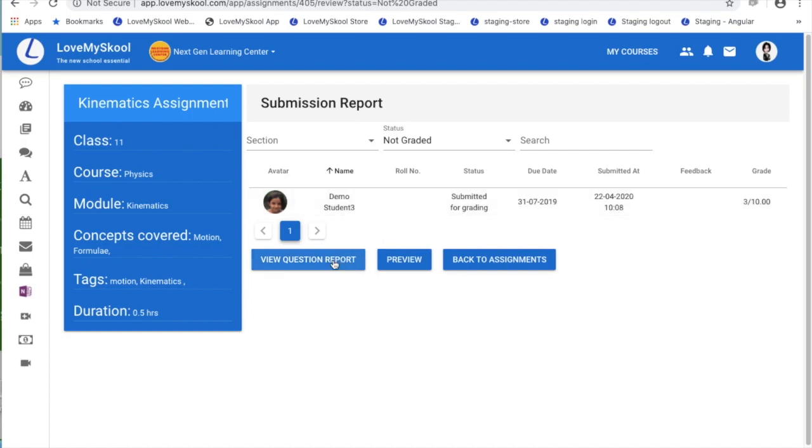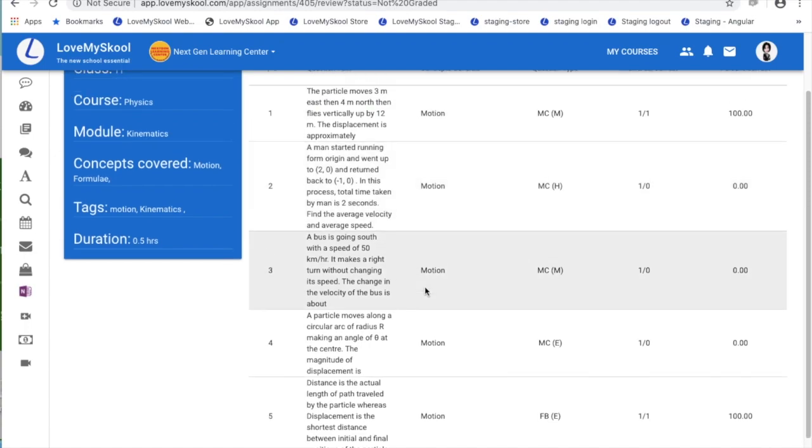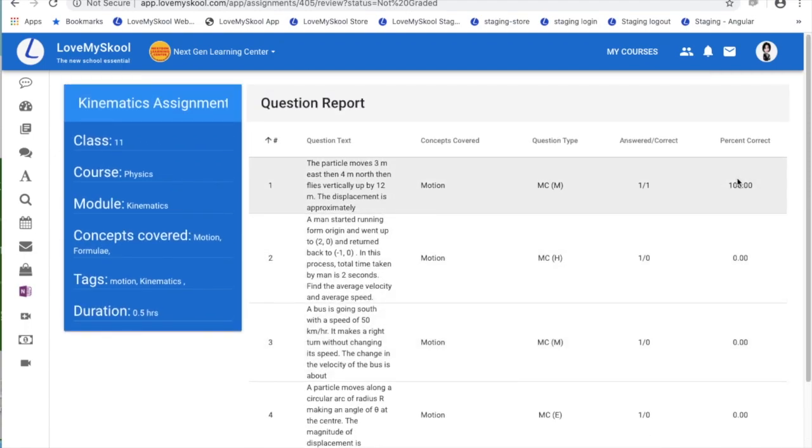I can look at a question report, which is very nice. It will show you all the questions with all the concepts that it covers, and it will give you what percent of students in your class have answered it incorrectly. So this will give you an instant idea about which concept or topic your class has understood very well versus which concept or topic your class needs help with.